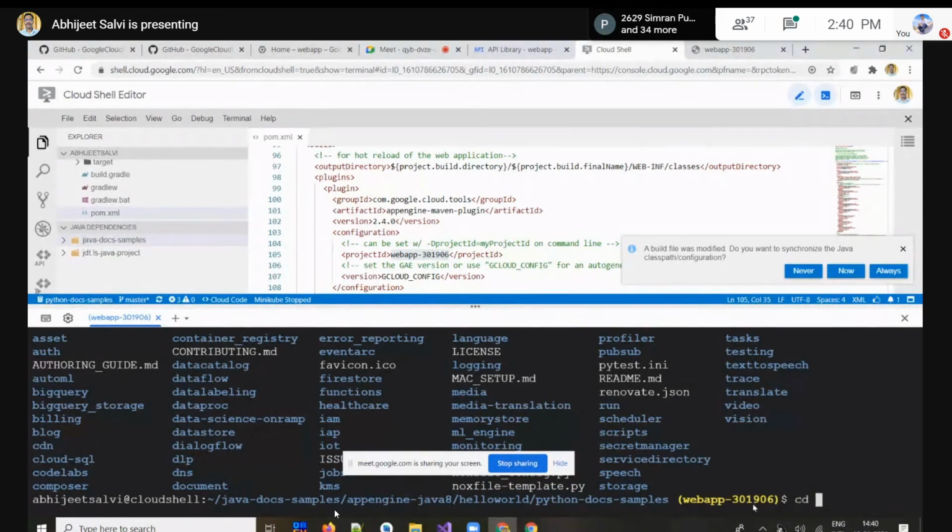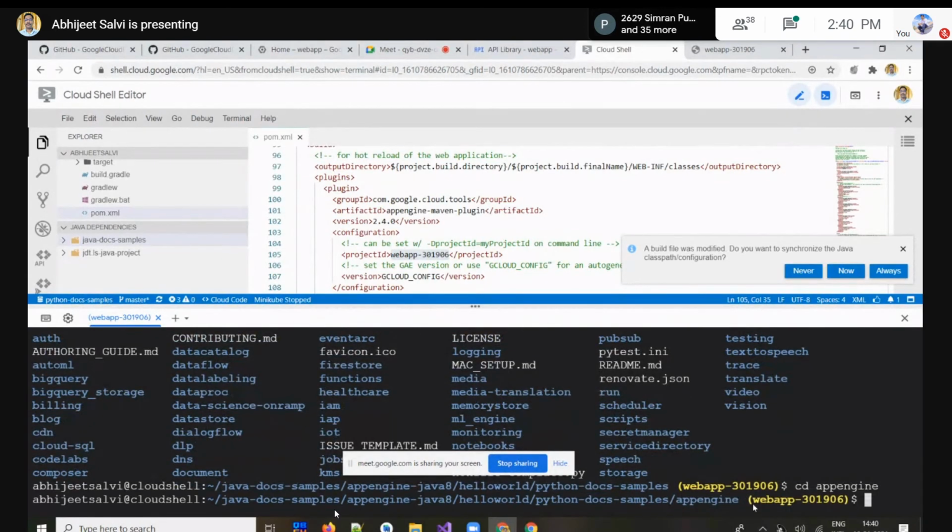So after this, we have to use cd app engine. Okay. And after app engine, we have to go for cd once again. And there is something called samples or something. Let's see here. In app engine, we have standard as one of the things. So we'll go by that standard.